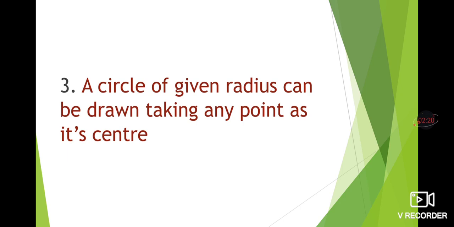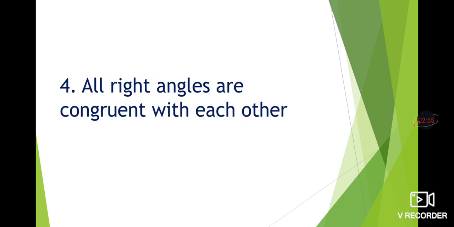The third postulate is a circle of given radius can be drawn taking any point as its center. Suppose you have to draw a circle of 3 centimeters, you can take the center anywhere on the plane. It is not compulsory that it should be on the right, left, here or there. Any point can be taken and that point will be the center of that circle. The fourth one is all right angles are congruent to each other.